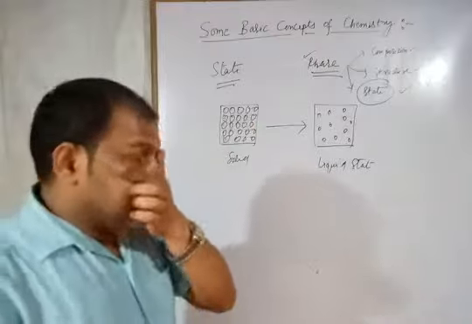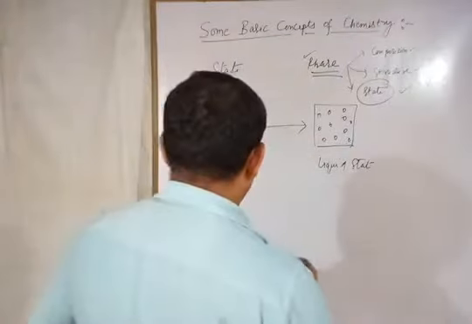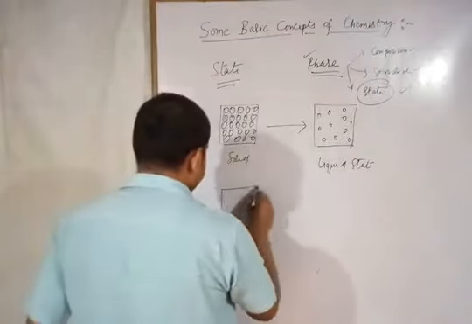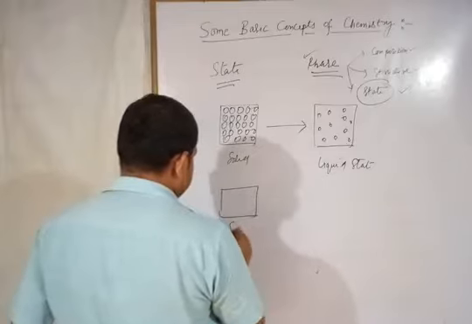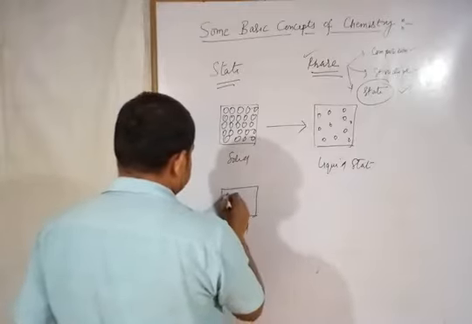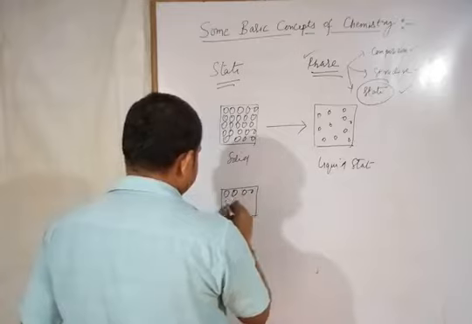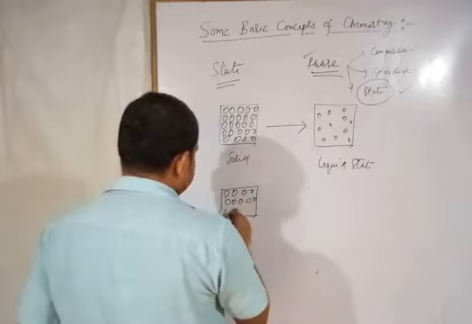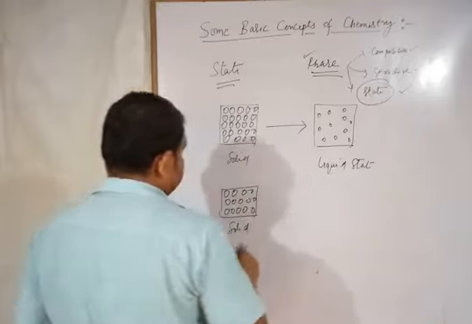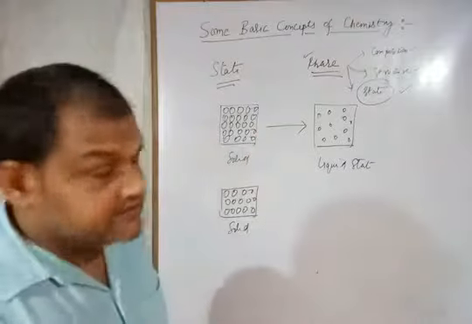But I am taking another example. Suppose this is an object and it is a solid object. These are the particles which are compactly packed. There is more intermolecular force and less intermolecular distance.